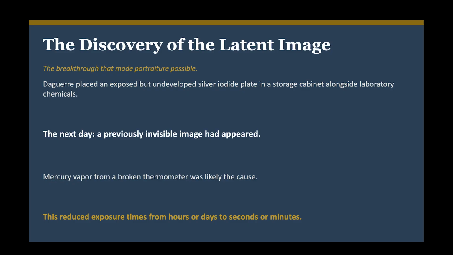According to a story, whose exact truth is uncertain, Daguerre placed an exposed but undeveloped silver iodide plate in a storage cabinet alongside some laboratory chemicals. Coming back the next day, he found that a previously invisible image had developed. Mercury vapor from a broken thermometer was likely the cause. This was the key breakthrough, the concept of the latent image. A very brief exposure to light creates an invisible but recoverable image in the silver iodide, which mercury vapor then makes visible.